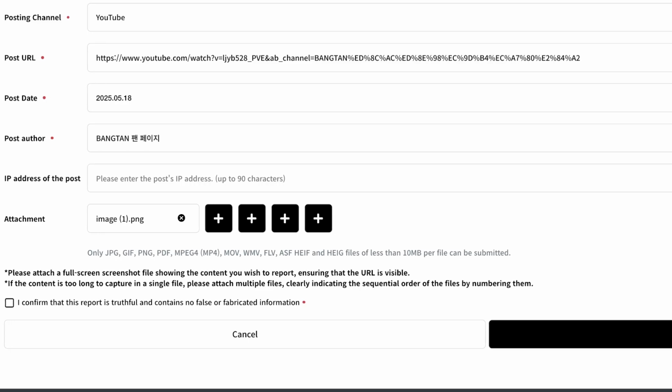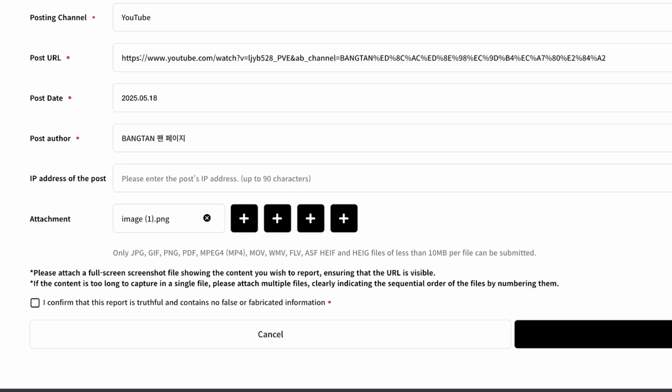sequential order of the files by numbering them. I guess that refers to a case where there are a lot of comments being written as in a thread, and then you want to report all of them. Then I guess you can do a long screenshot and then divide it into multiple files and number them by literally writing numbers like 1, 2, page 1, page 2, page 3.